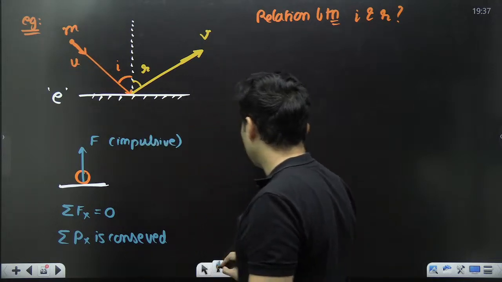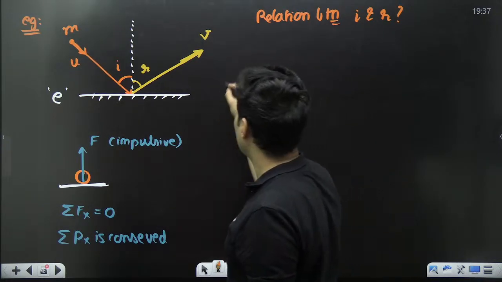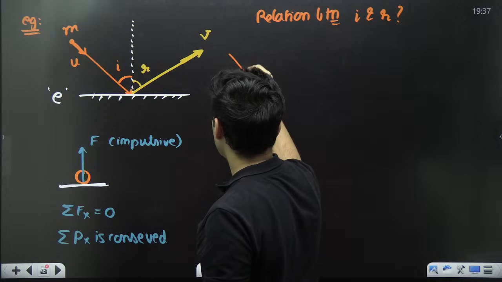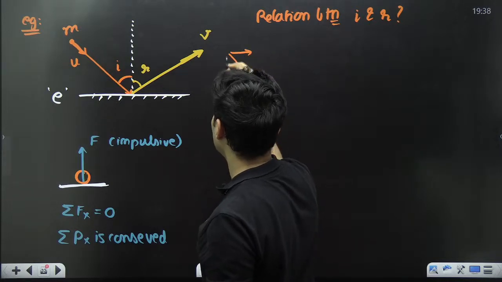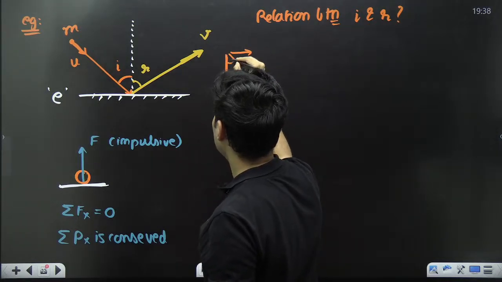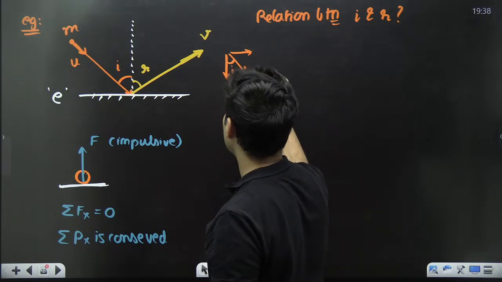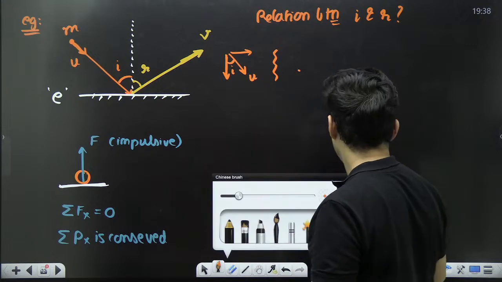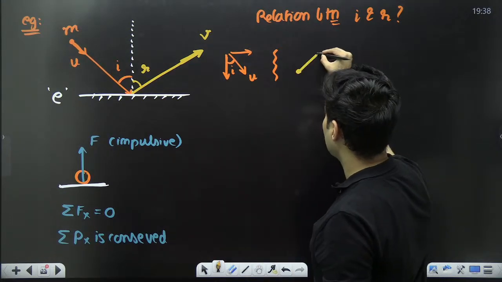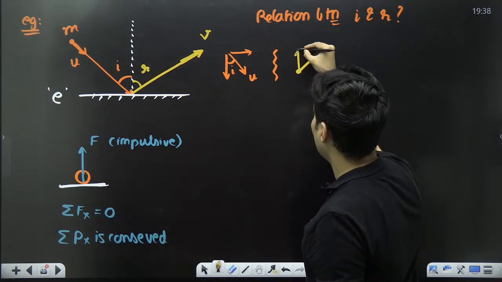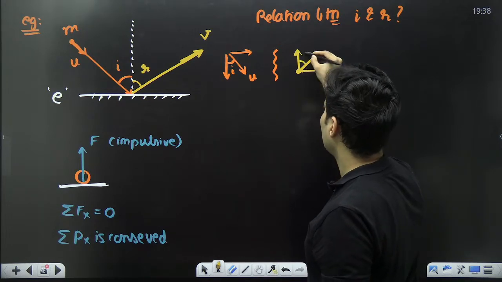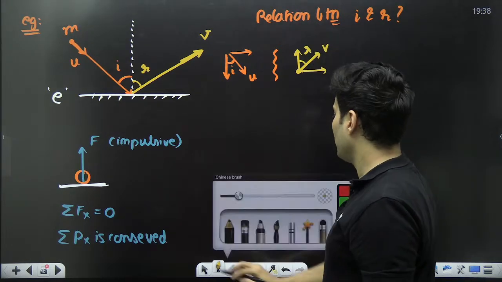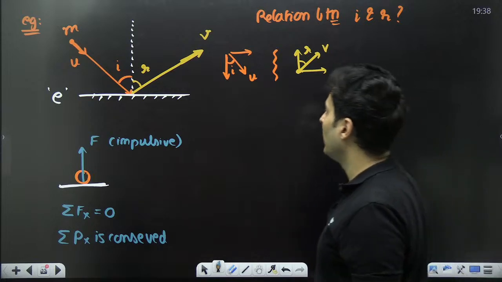This mu is like this. Understand? It will have two components, one component here, one component here. This will be basically i. This is before. And afterwards, the same mass will be moving like this. One component will be here, one component will be here. This will be r. So think guys, how will the momentum equation look like?